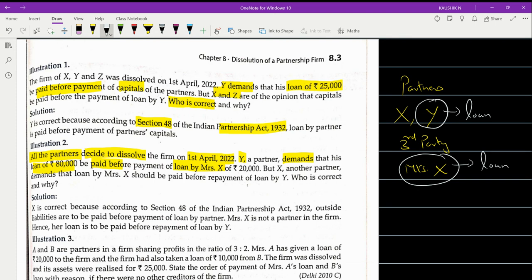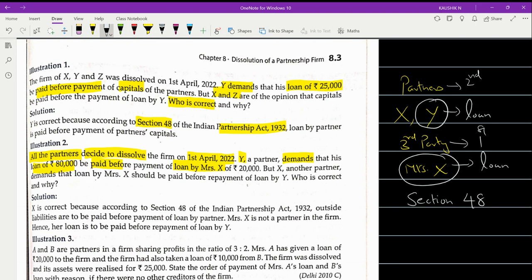So who is correct among these? Obviously, the third party loan will be the first priority. This will be paid first, and the partner's loan will be the second priority. This is also again based on Section 48. Section 48 deals with the settlement.